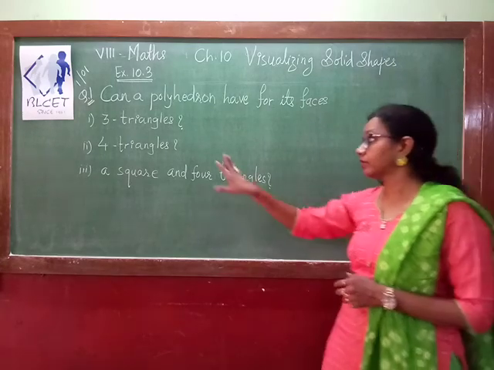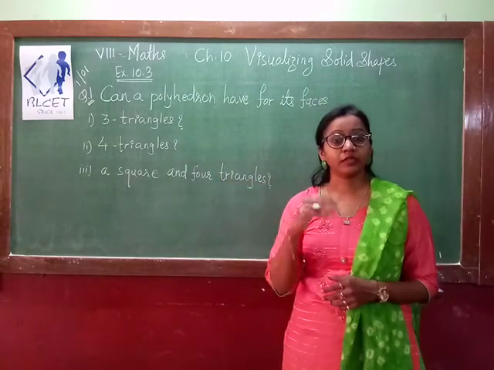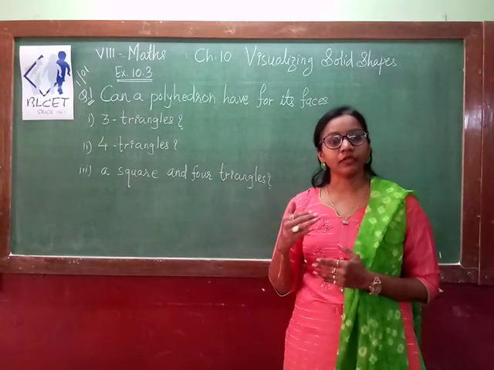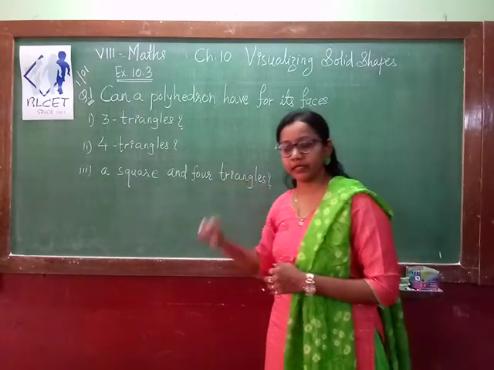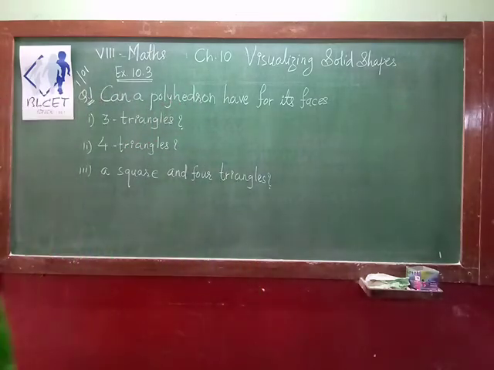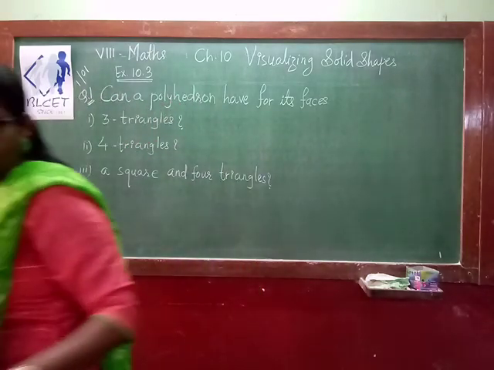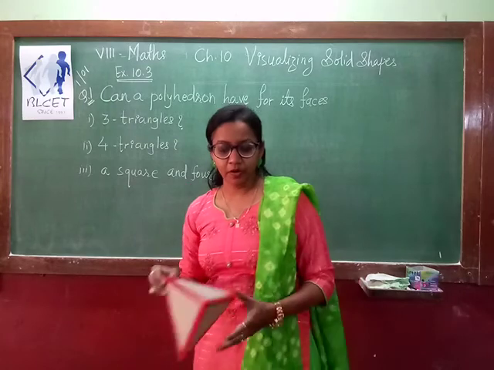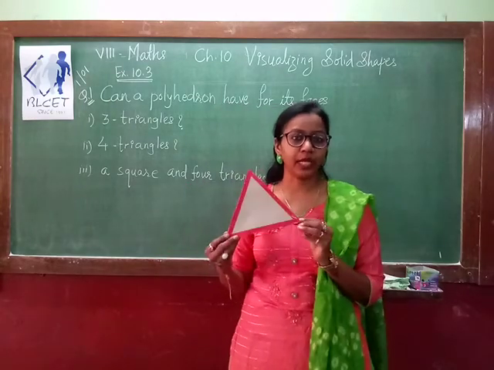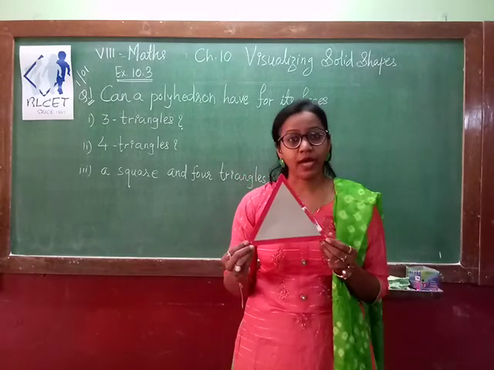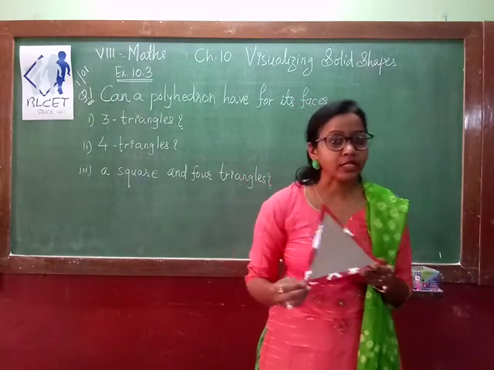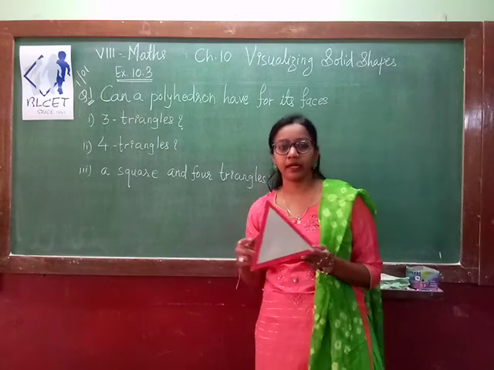Suppose you have three triangular faces. The question is, is it possible to form a polyhedron with three triangles? Let's see. In the previous video I showed you this triangular pyramid. Now what is the question? Suppose you have three triangles. Is it possible to form a polyhedron?